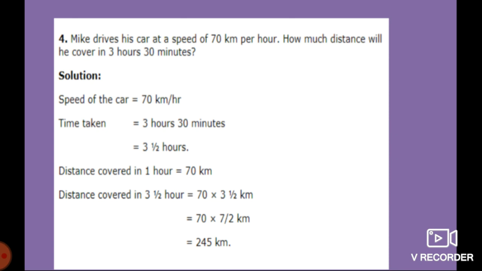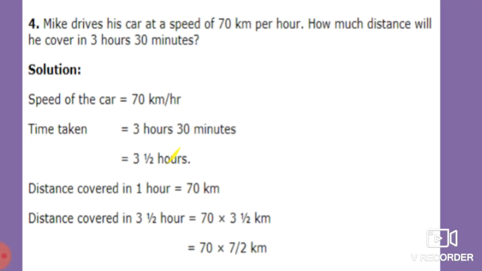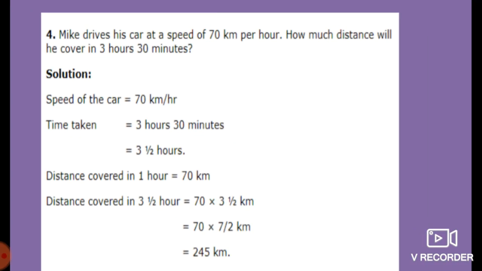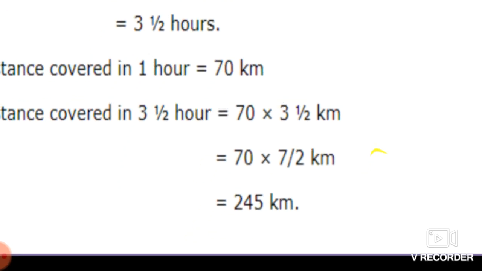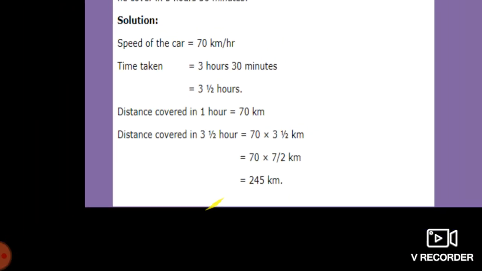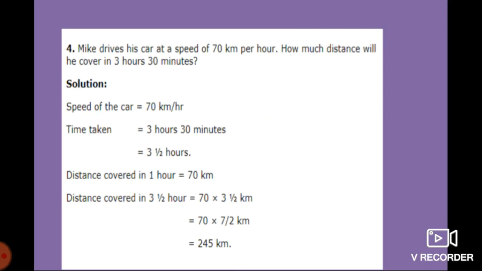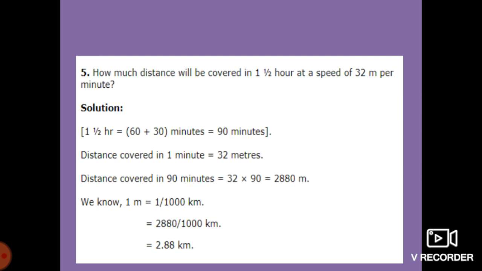So 3.5 hours. The distance covered in 1 hour is given over here, per hour means 1 hour is 70 km, and we have to calculate the distance covered in 3.5 hours. So that's why we multiply 70 by 3.5. So we will get 70 into 7/2, which gives 245 km. This is our answer. Okay.